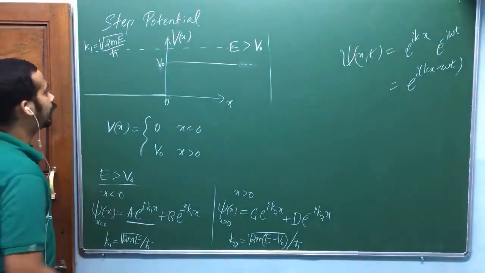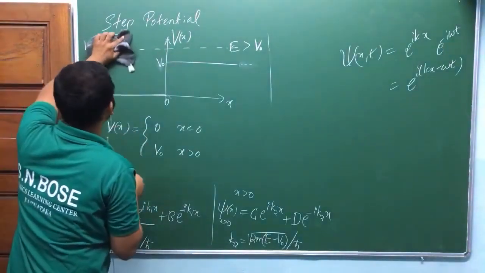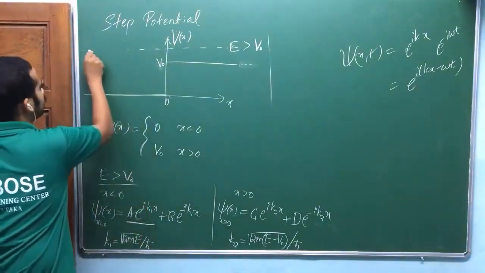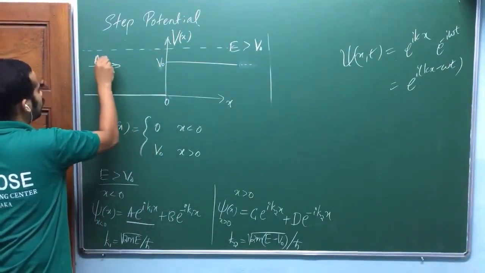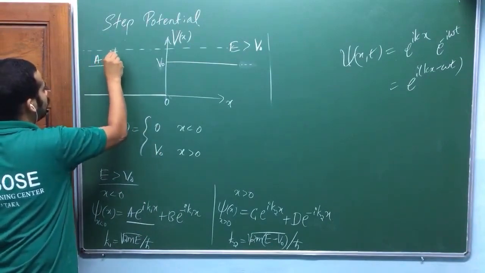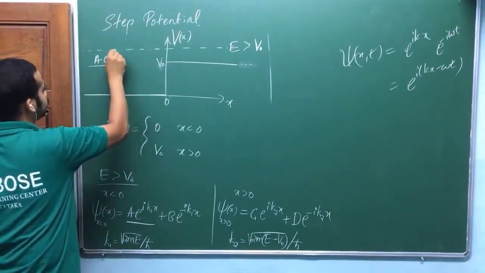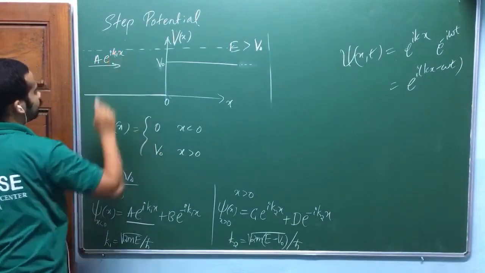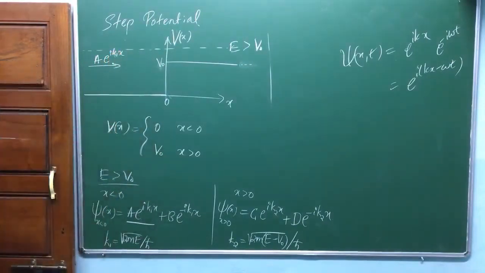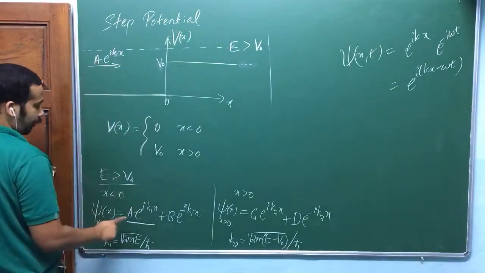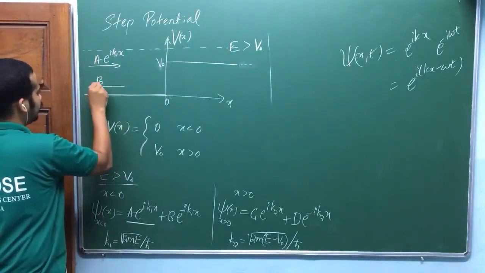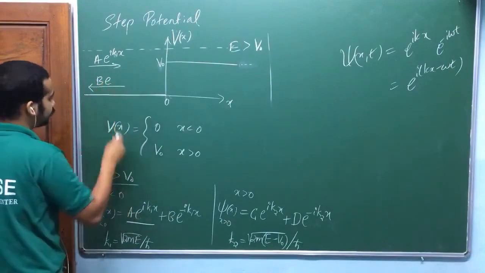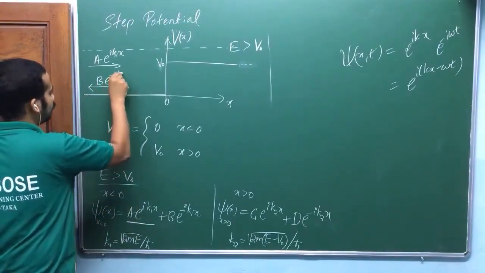Now I'm going to represent that one here in the diagram itself. So A e power i k1 x, is that okay? Wave traveling to the right. That is represented by this part of the wave function. Similarly, wave traveling to the left, B e power minus i k1 x.